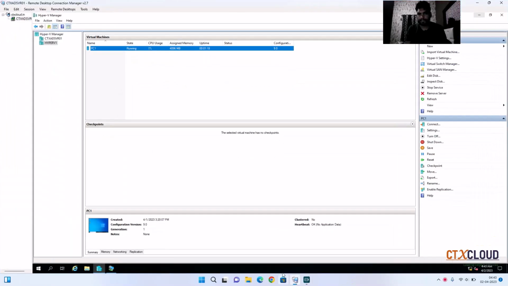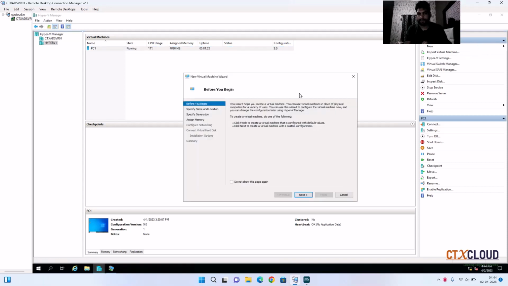Today we are going to install our external DNS server. To install your external DNS server, first of all you guys need to install the CentOS 7. For that, let me create a new virtual machine. Click on new and click on virtual machine.